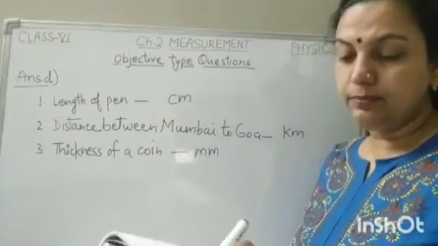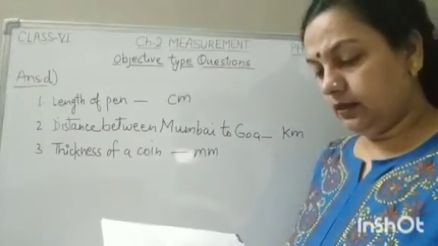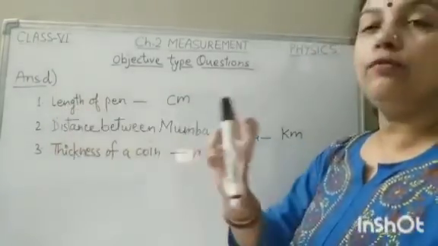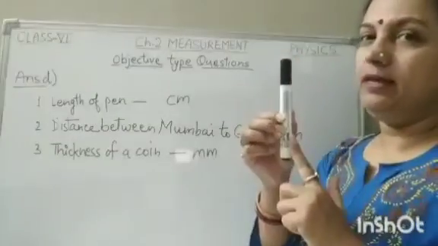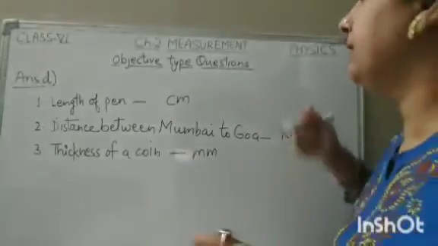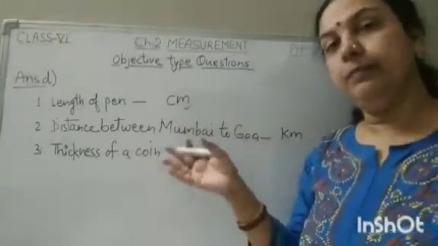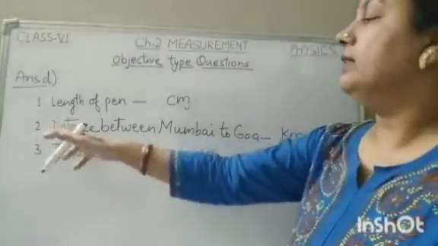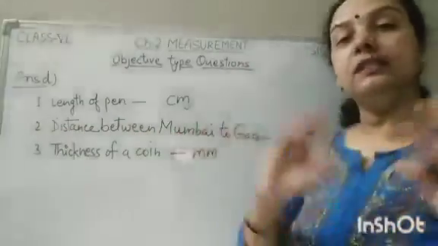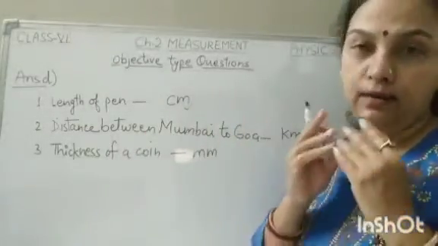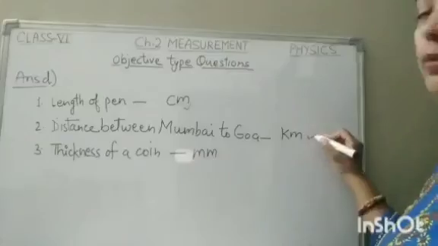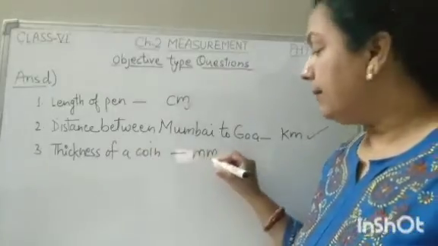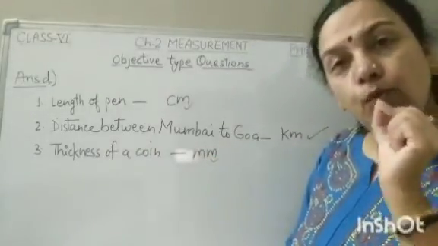Now children, question D is, match the following length unit, the appropriate unit which can be used to express the quantity. First one is length of pen. If we have to measure the length of pen, we will use centimeter, because meter will be a very big unit to represent the measurement of a pen. Now second one is distance between Mumbai to Goa. So distance between two cities, we will express it in kilometers. And third one is thickness of a coin. For this we will take millimeter, because it's a very small length.